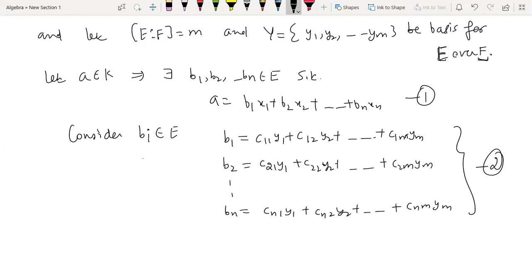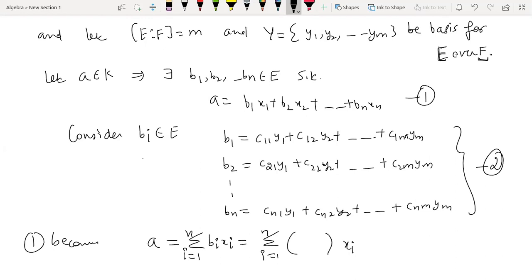So now we will use 1 and 2. We will substitute the values of b1, b2, ..., bn into expression number 1. So 1 becomes a equal to, we can write it in summation form, the sum over i from 1 to n of bi xi, where xi will remain xi, and bi's can be written like this.